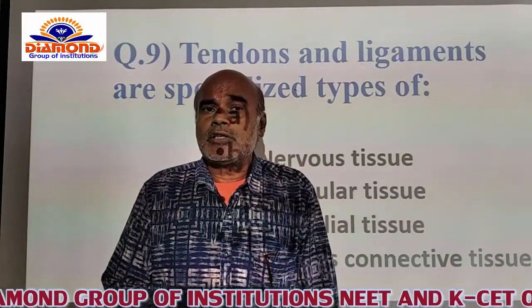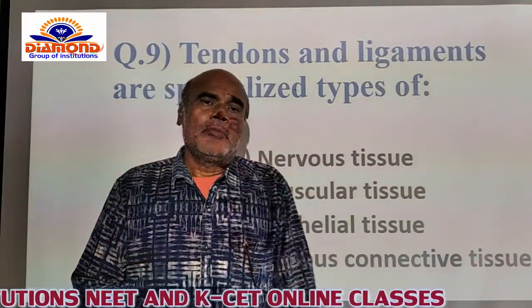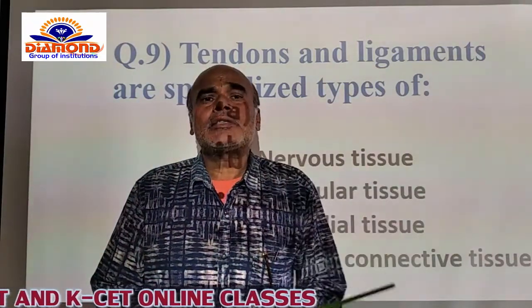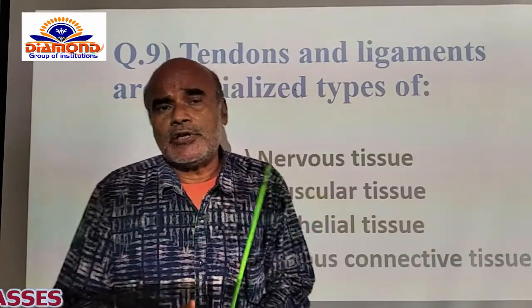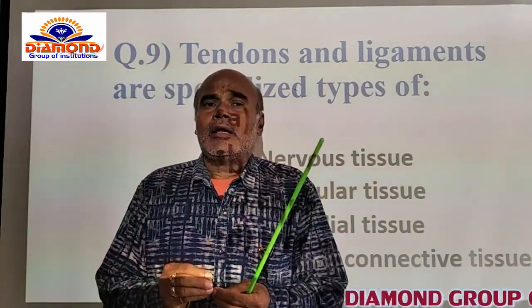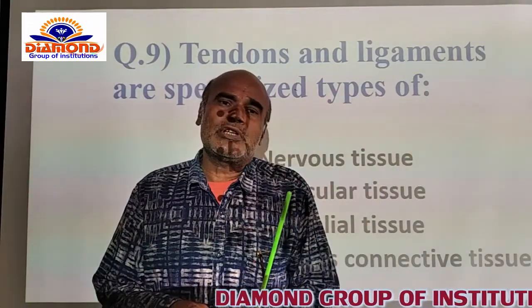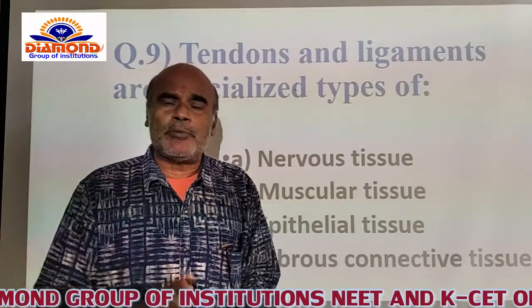Tendons permit the skeletal muscles to attach to the skeleton of the body, whereas ligaments permit the connection of two successive bones. That's why in between two successive bones there is a presence of ligaments.